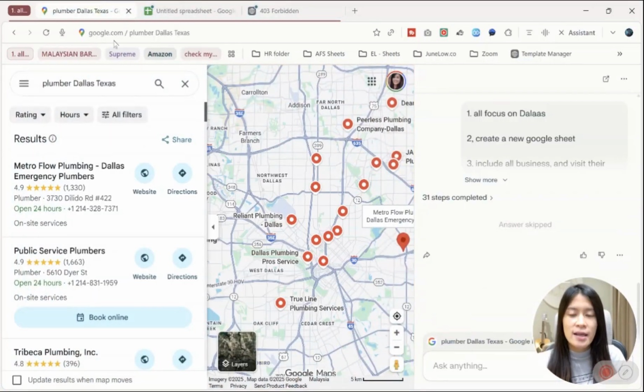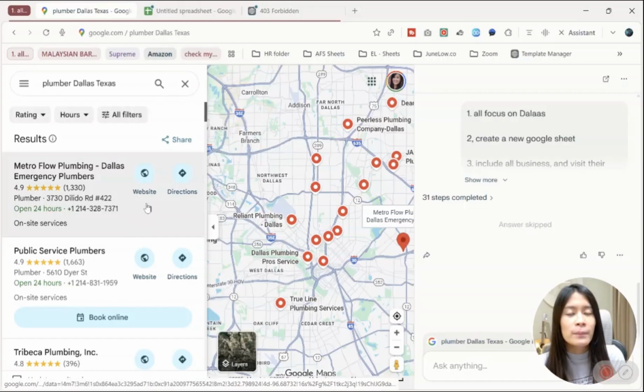I just want to give you guys an idea. So the idea is this: maybe you are serving plumbers, maybe you are serving a specific industry, like lawyers or accountants, and you want to be able to reach out to all these lawyers and accountants, right? And you need their emails and phone numbers. How can you do that?